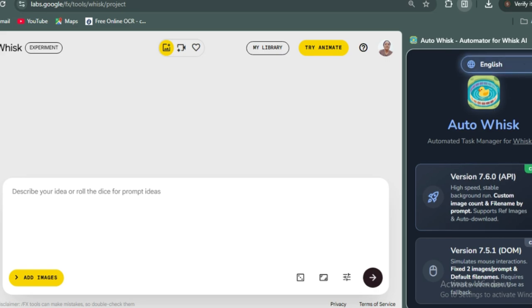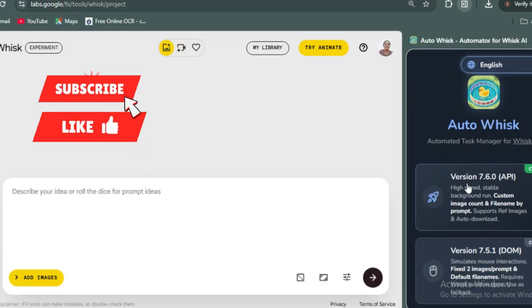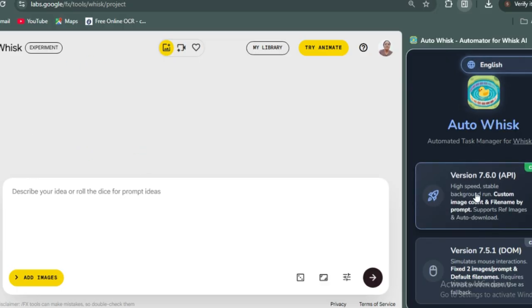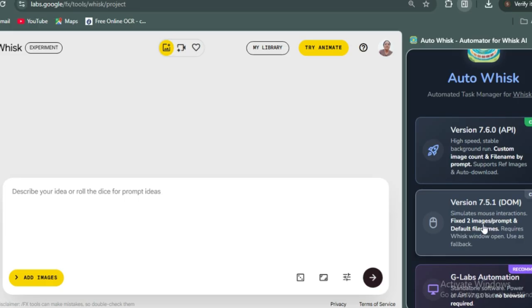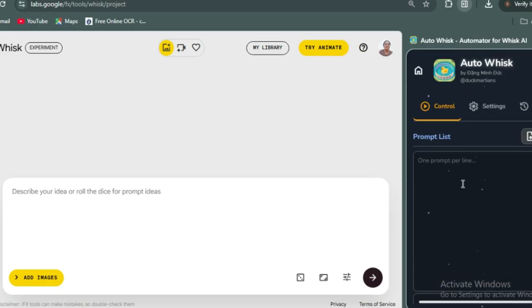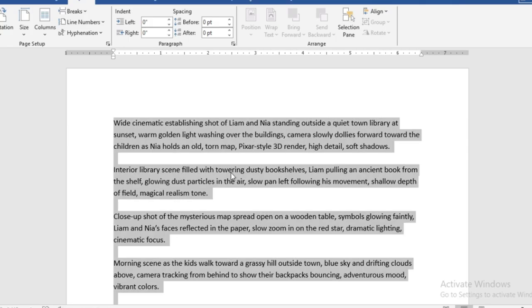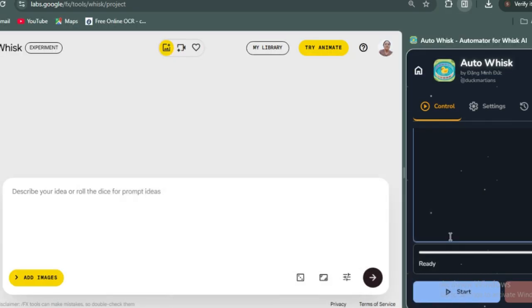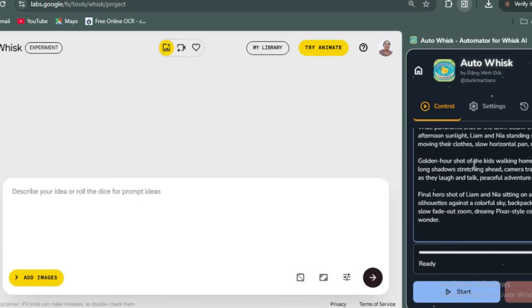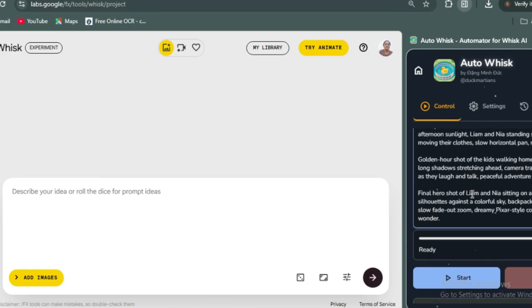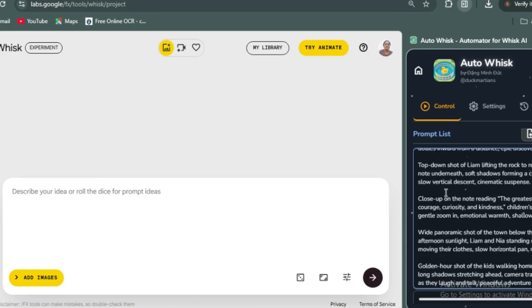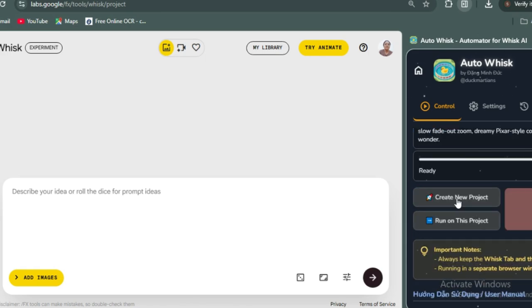Don't forget to change the language from this here to English so that you'll understand what is there. Now we'll use the second one here first. Over here, you can now put in the prompts that you have, those 15 prompts. Let's paste our prompts. So I copy this prompt, this is the prompt I want to use, and I drop it over here. You can see it here now. What next to do is to hit start. So let's hit this one.